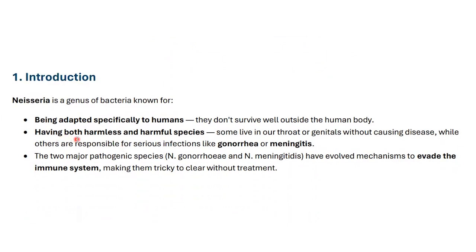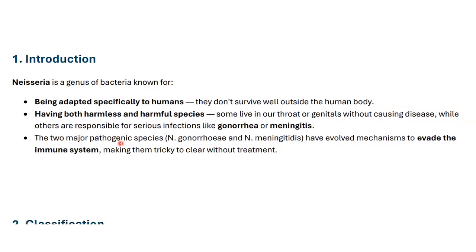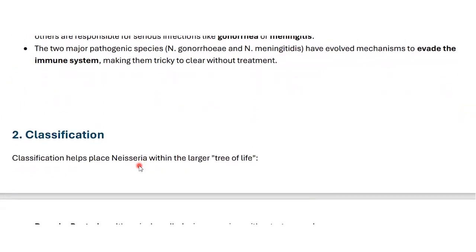Having both harmless and harmful species, there are two major categories of Neisseria, pathogenic and non-pathogenic. Pathogenic species cause disease in the human body, while non-pathogenic ones don't. The two most important pathogenic species, Neisseria gonorrhoeae and Neisseria meningitidis, have evolved mechanisms to evade the immune system, making them tricky to clear without treatment.